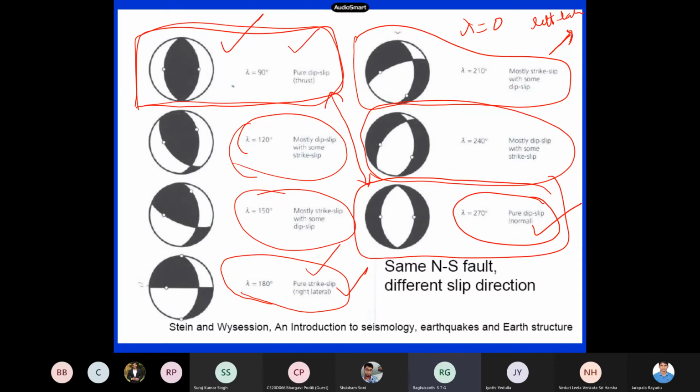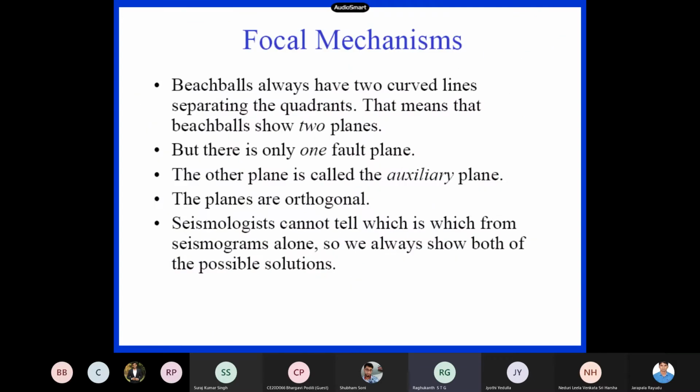So the color of the beach ball indicates the orientation of the fault plane and the type of the fault plane. Everything will be spoken by this beach ball itself. Okay, so that's what we said. Beach balls, whatever we have seen, always have two curved lines. Why will they have two curved lines? What do these curved lines indicate in beach balls? One line indicates the fault plane. The other line, the auxiliary plane.